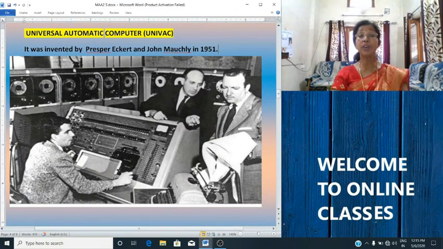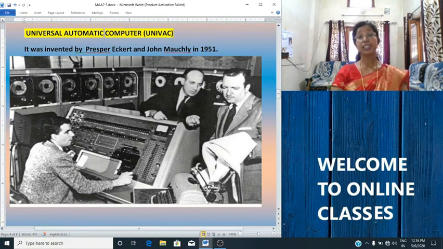Okay, and what is this? This is also a very huge machine. You can see the picture of it here. It's very huge. Okay, and this was the first general purpose electronic digital computer, designed for business applications, produced in United States.